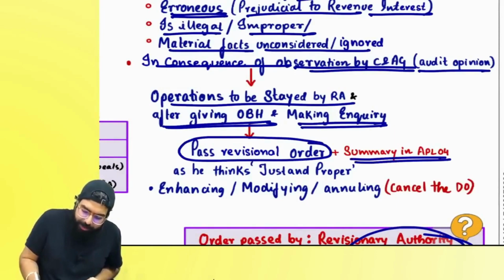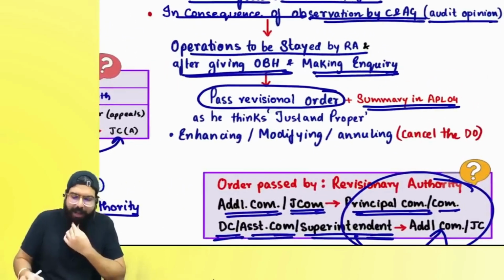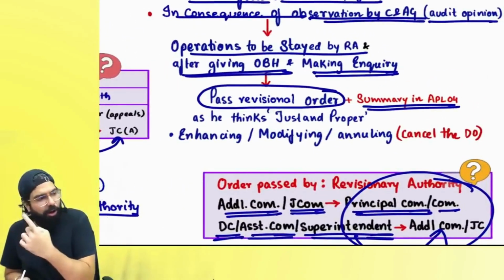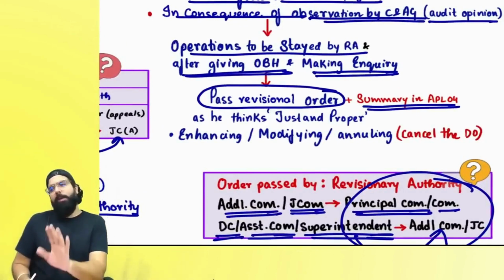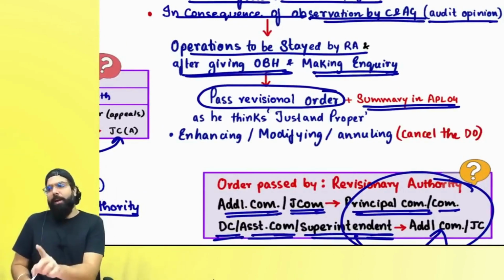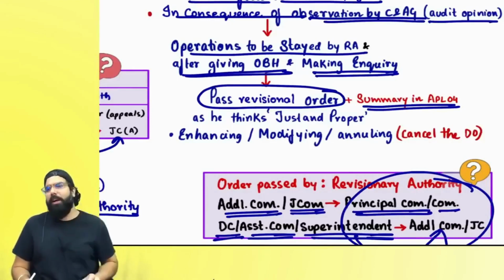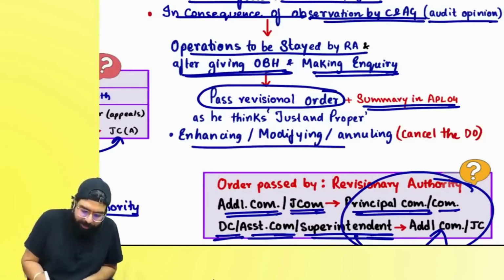In summary, always remember, whenever the order is passed, the summary will be uploaded in GST APL 04. When passing the order, the authority will pass the order which he thinks just and proper. Either he will modify or enhance it, or he will annul the original order which was passed.